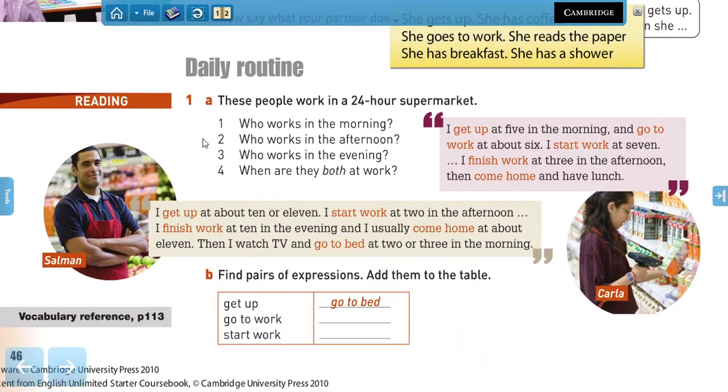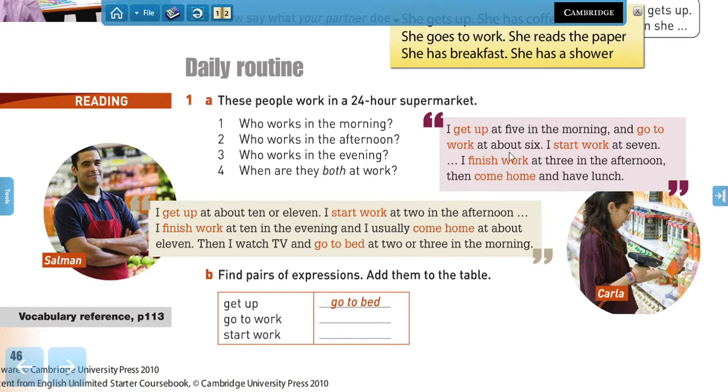Now, let's keep analyzing some more routines. So here we have two people that work in a 24-hour supermarket. We have Simon here, right, and Carla, right? So they both work in 24-hour supermarkets. Now, let's read what they have to say about their routines.